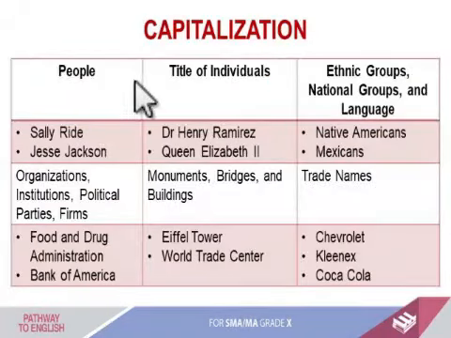Next, capitalization. For example, people, Sally Wright, Jess Jackson. Jadi diawali huruf besar ya setiap suku katanya. And then organization, for example, institution, political parties, firms ya. Jadi partai, nama politik partai, organisasi. Terus Food and Drug Administration, nama-nama obat, nama-nama makanan. Terus Bank Amerika ya, nama bank.